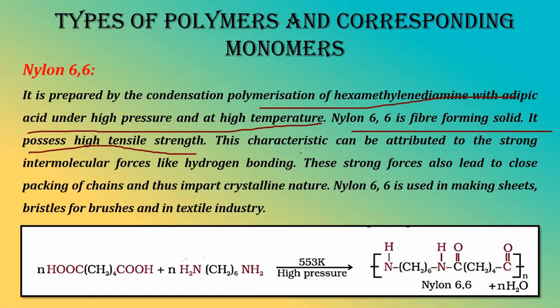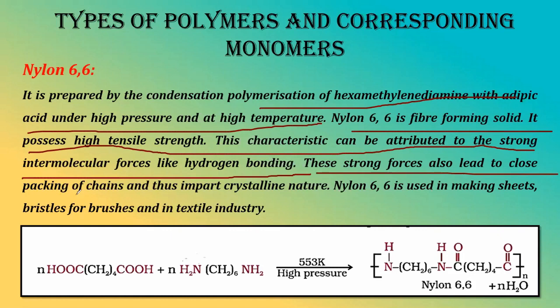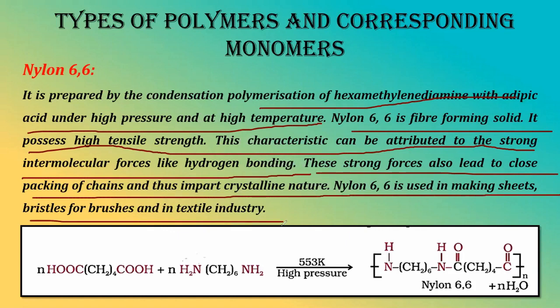High tensile strength can be attributed to the strong intermolecular forces like hydrogen bonding. These forces lead to close stacking of chains and thus impart crystalline structure. It is used for making sheets, bristles for brushes, and in textile industry. So basically, let us find out again what we have done. So it is strong. It has intermolecular forces. It contains hydrogen bonding, and these strong forces lead to some crystalline type of structure.